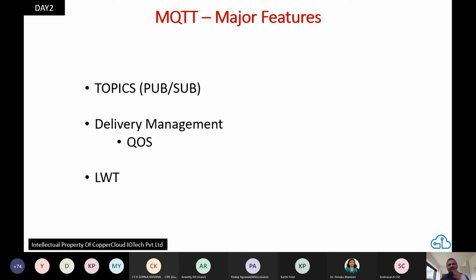So first, it manages topics for us. Second, it makes sure that your message gets delivered either at QoS 0 or 1 or 2. We usually will always use QoS 0, QoS 1 sometimes, QoS 2 a very rare case. And the third most important function it does is life cycle management. It will send you birth messages, and very importantly, it will send you LWT messages when some of your devices are no longer connected.